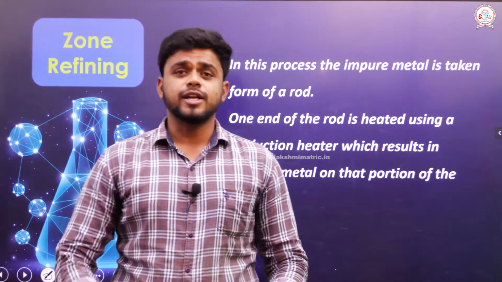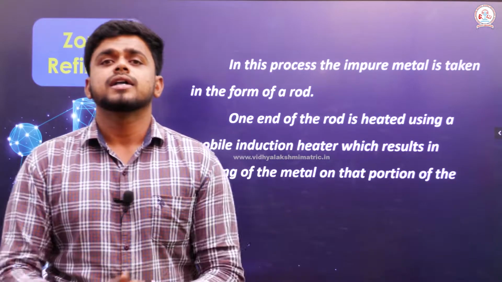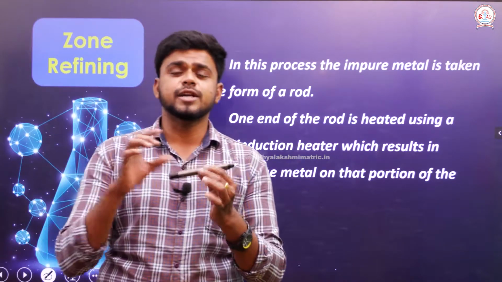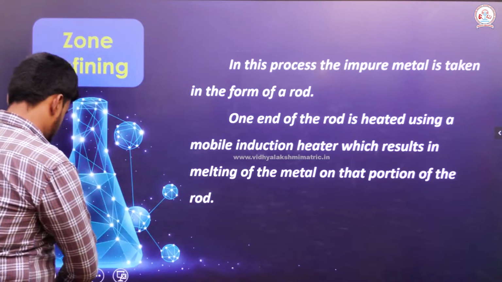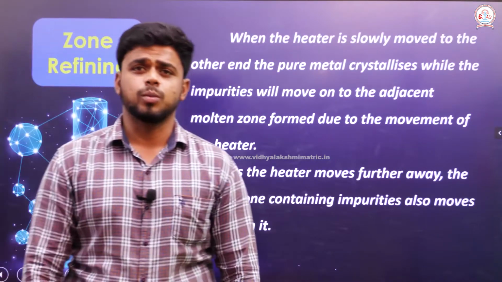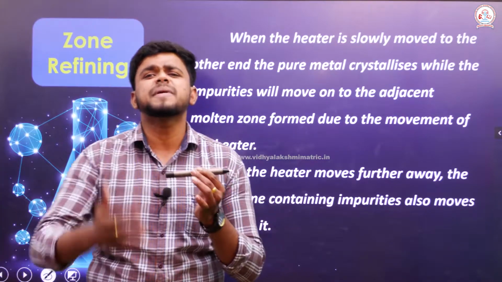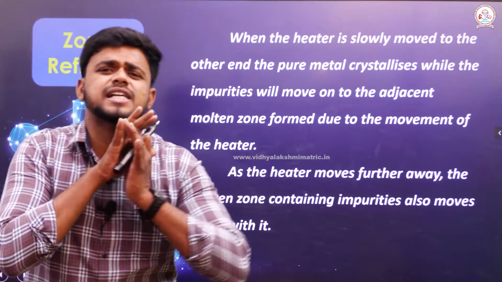I told you that this works on the principle of fractional crystallization. The impure metal is taken in the form of a rod and heated using a mobile induction heater. As I have mentioned, impurities go along with it. This process is done repeatedly in order to remove all the impurities completely.